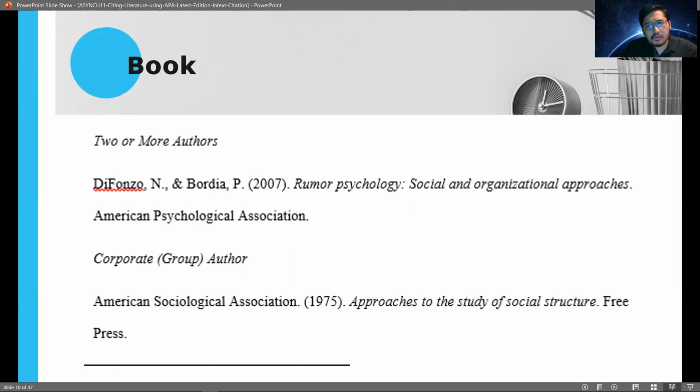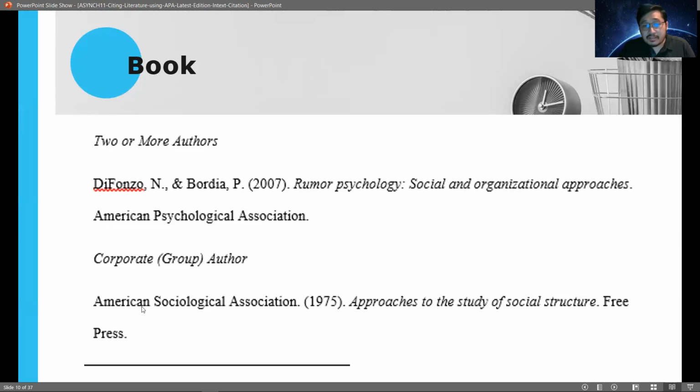Now, what if there are two or more authors in the book? Okay, so if we have two or more authors, then we have to state the names of both authors. Okay, so we have here the authors, copyright year, and then the name of the book, followed by the name of the publisher. Now, what if there is no specific author? What if it is an institution or a group that has authored the book? So there's no need for you to determine the specific names of the authors. Just cite there the name of the corporate group or the institution that authored the book.